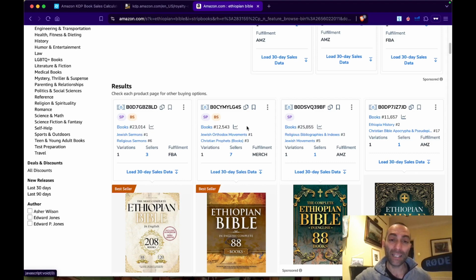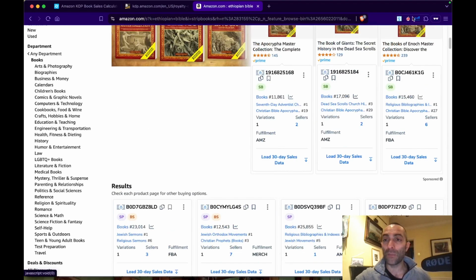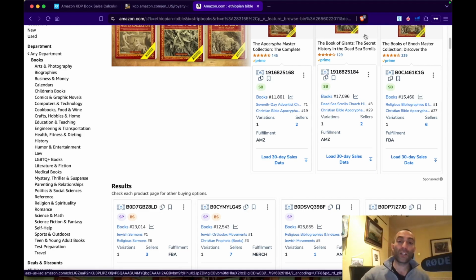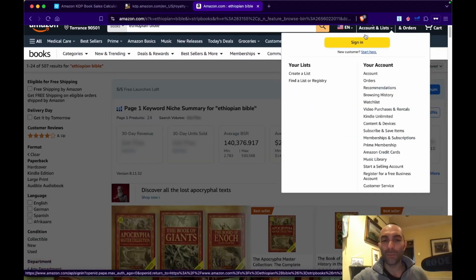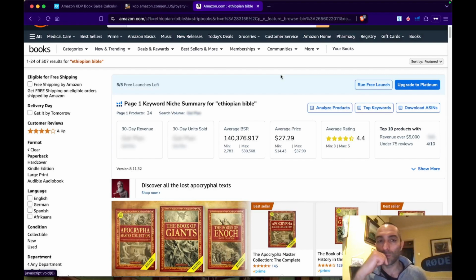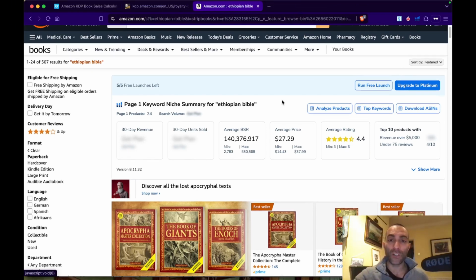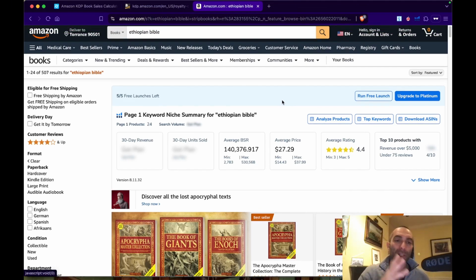The reason I see it here is that I'm using a couple of extensions: DS Amazon Quick View, Keepa Scout, and Helium 10. These are free extensions that you can get from your browser. I'm using Brave, but you can have them on Google Chrome, Firefox, or other browsers probably. I always use a private browser when doing this sort of keyword research, because I don't want the history contaminating my search.